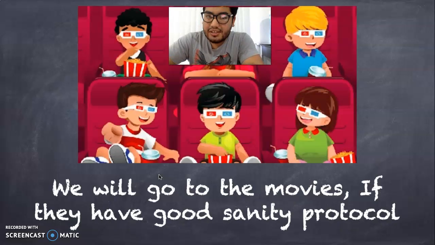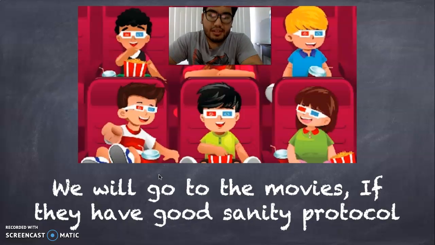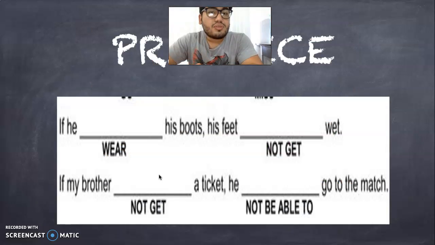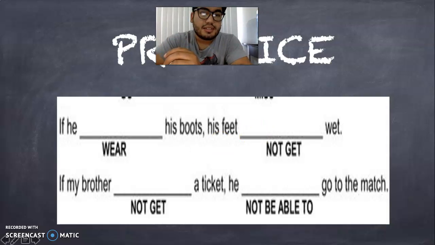In this example, we will go to the movies if they have good sanitary protocol. So, in here, where is the condition? If they have good sanitary protocol, and the result, we will go to the movies. That's right. So let's see here. And these are some practice exercises.